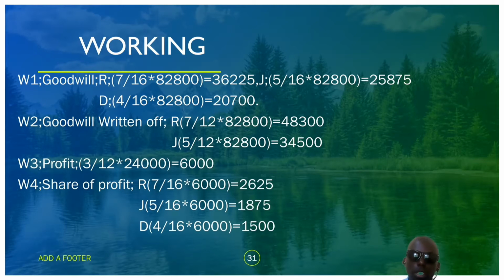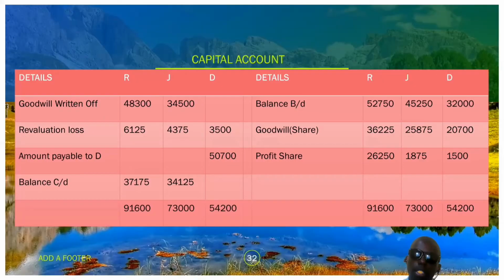So we use the profit sharing ratio. R will get 7/16 times 6,000, that is 2,625. J will get 5/16 times 6,000, that is 1,875. D will get 4/16 times 6,000, that is 1,500. So this is the profit that we are sharing.